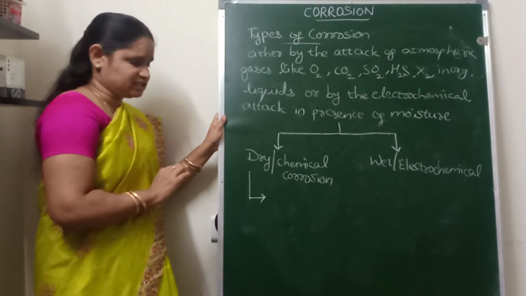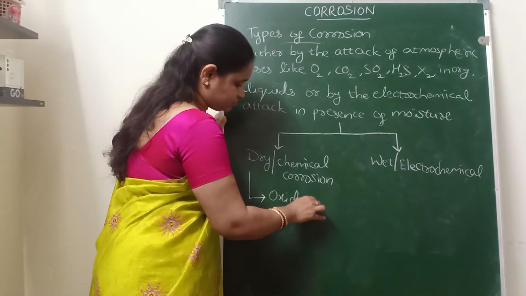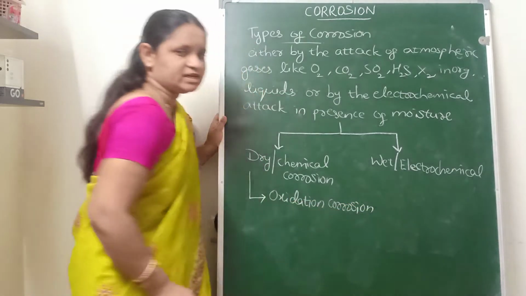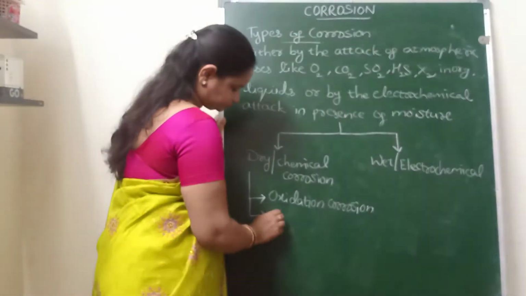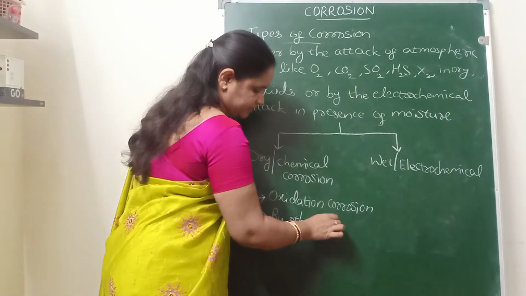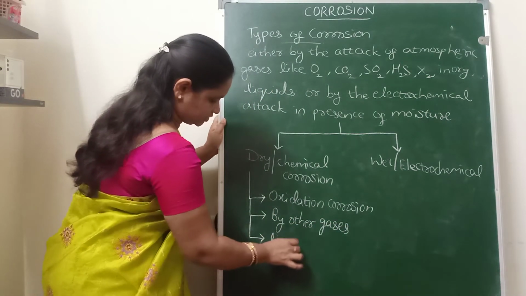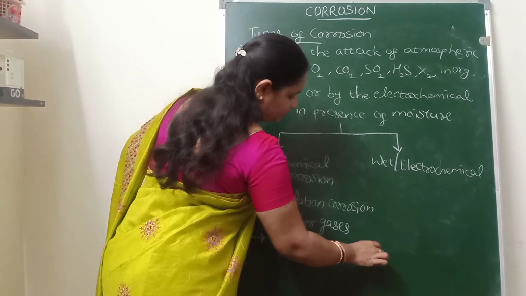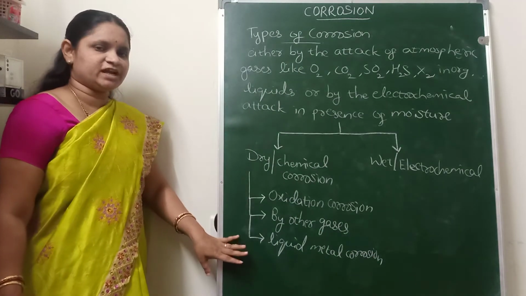The dry corrosion may take place by the attack of the atmospheric oxygen, which is known as oxidation corrosion, or by the attack of other gases, corrosion by other gases, and the third one is liquid metal corrosion.